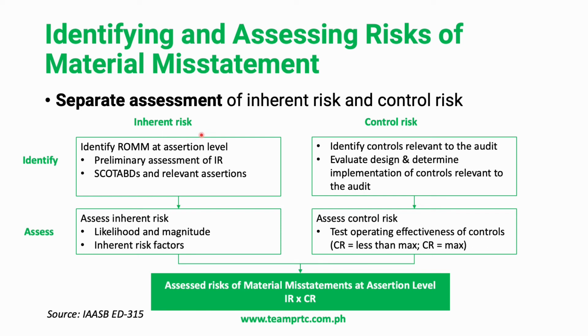So in this case, there is a need to separately assess inherent risk by identifying the risk of material misstatement at the assertion level, so determining the preliminary assessment of inherent risk, and determining the significant classes of transactions, account balances, and disclosures, and their relevant assertions. Then we assess the inherent risk by determining the likelihood and magnitude of the risk and also by considering the inherent risk factors introduced earlier: complexity, subjectivity, uncertainty, change, and susceptibility to misstatement due to management bias or fraud. And then we have assessed inherent risk at this point.